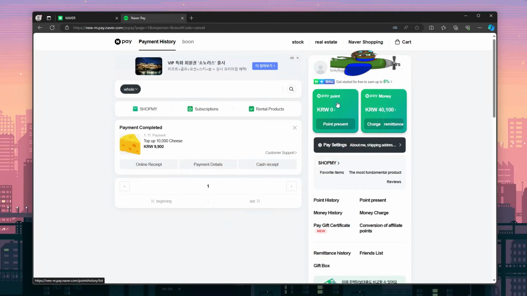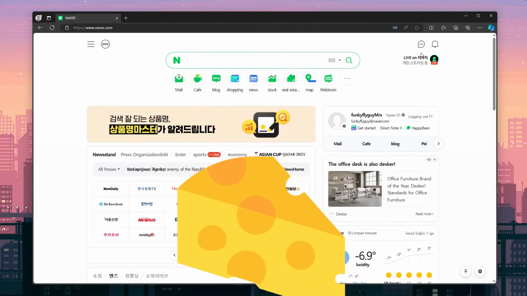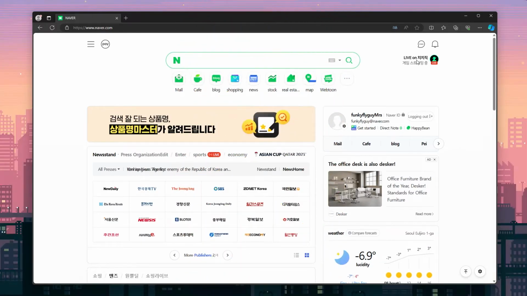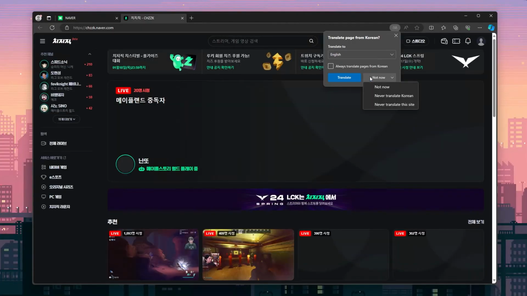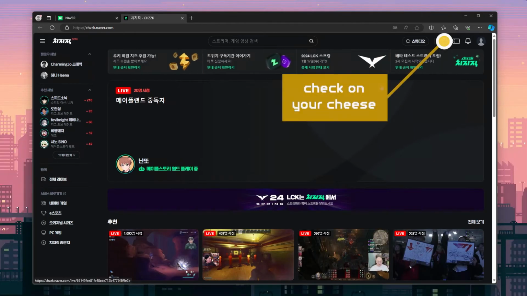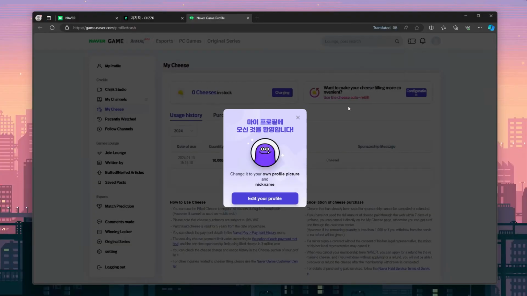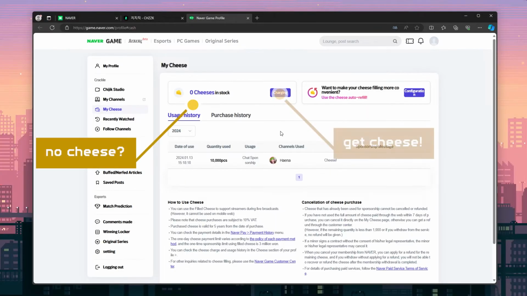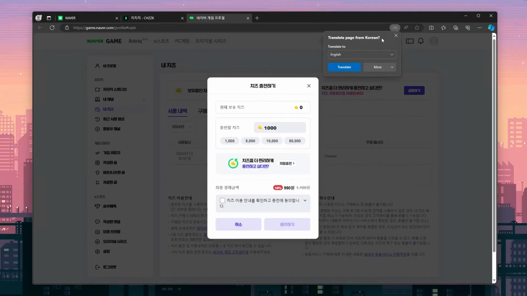Now that we have a balance in our Naver Pay account, we can finally use it to purchase some cheese. Back on the CHZZK homepage, click the cheese icon in the upper right corner. I've noticed this icon doesn't work when the page is translated, so you may need to temporarily turn off translation. You'll see we currently have 0 cheeses in stock, so let's click the Charging button. Since the translation stopped working, let's try turning translation off and on again.